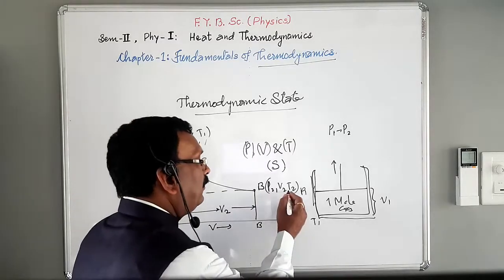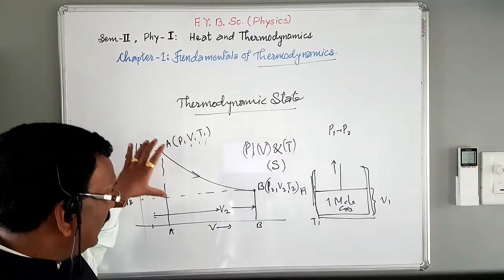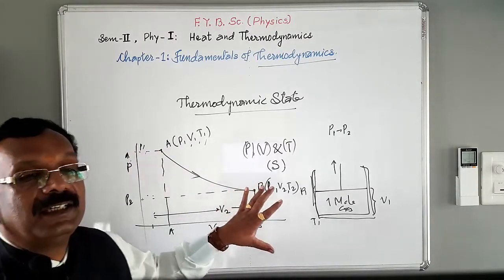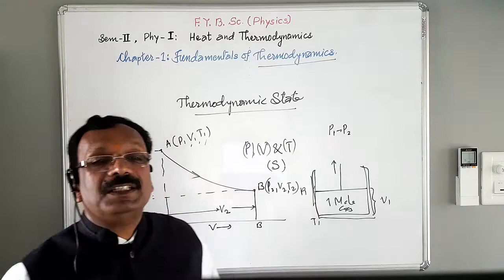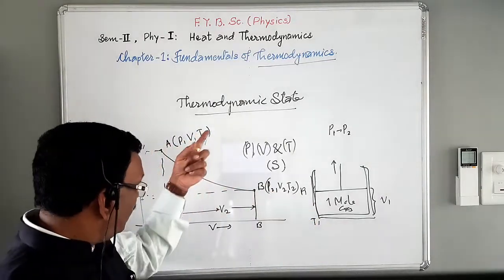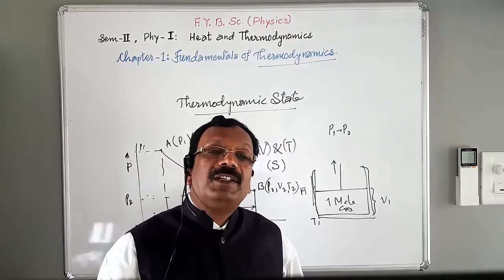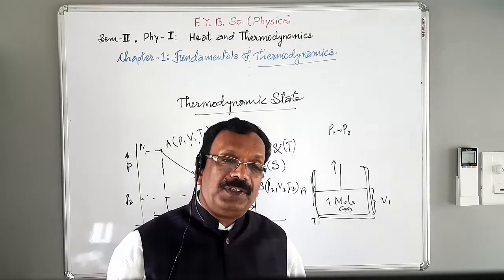These are the final parameters. Hence the state of a system means the particular condition of a system described by measurable quantities like pressure, volume, temperature and entropy.